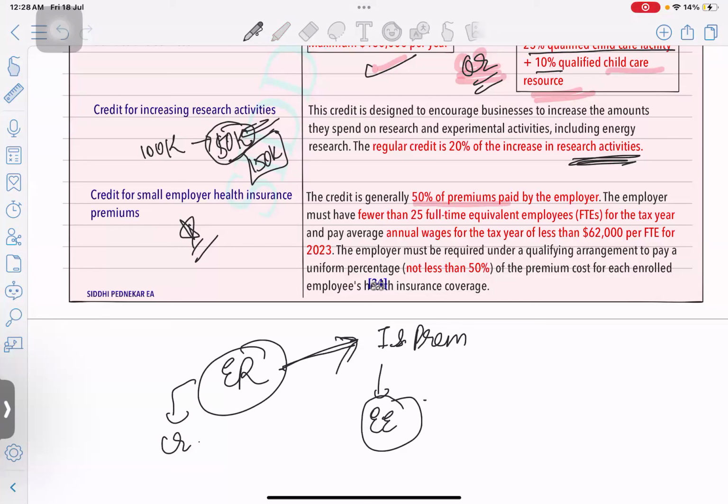And the employer should fulfill certain conditions. The condition is they must have less than 25 full-time employees, FTEs, for the tax year. And they should be paying an average annual wage of up to 62,000 per FTE, which was for 2023. Just give me a minute, guys. Just this one small update. For 2024, you should remember this limit, okay? So, okay, this is credit for small employers.